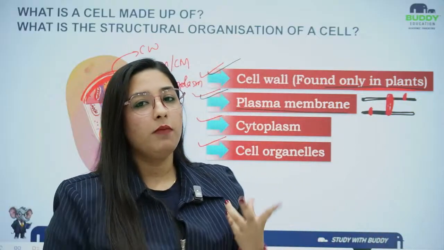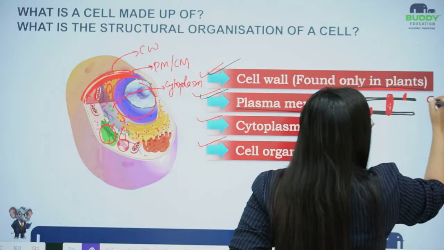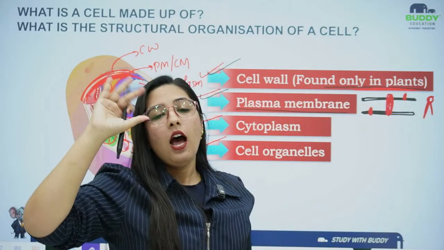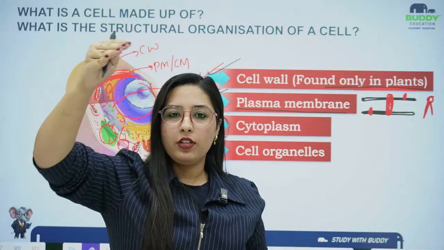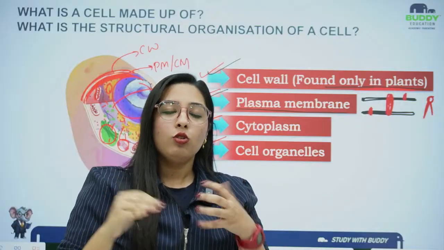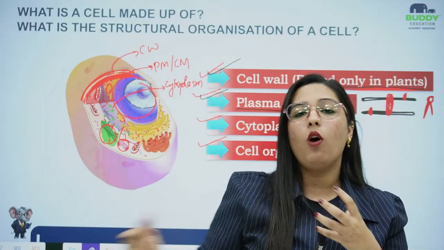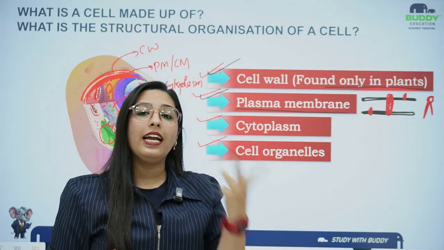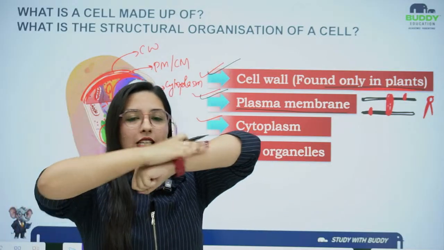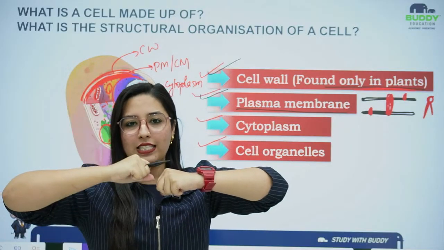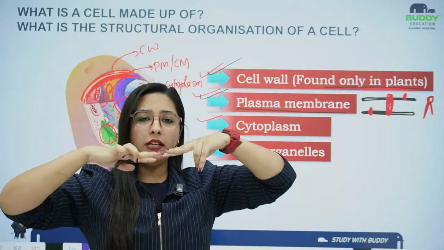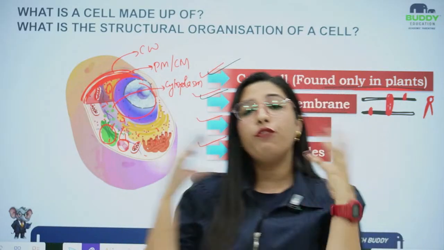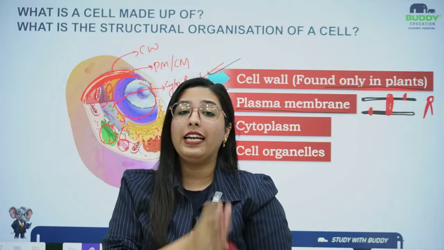Lipid has a structure where the head is different and we have tails. The head is towards the outermost surface, either connecting to the outer surface of the cell or to the inner surface of the cell. Wherever the water is, the head is towards the water. That's why we have water loving heads, and the tails are water hating tails. This head side will be outside the cell and this head side will be inside the cell, and the 2 tails will be facing towards each other in an interlocking structure so that they won't face the water. That's why they are called water hating tails.